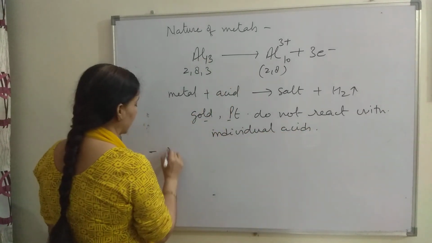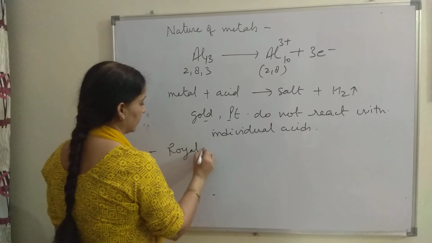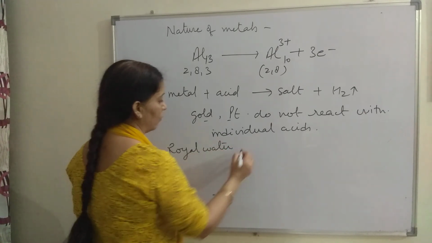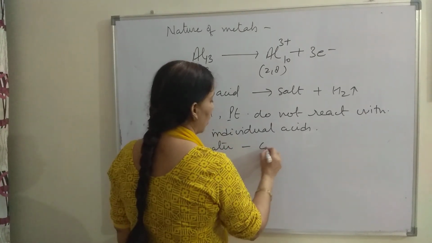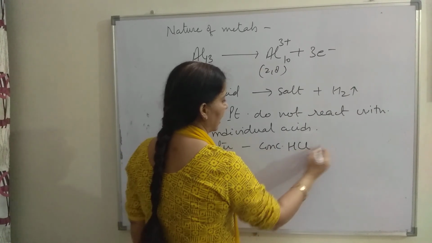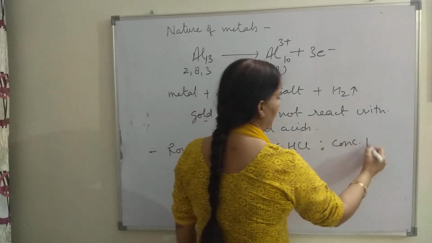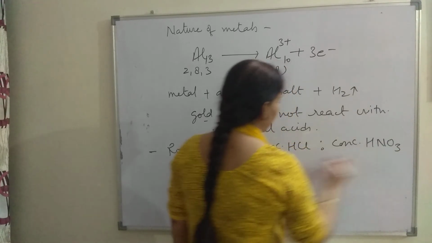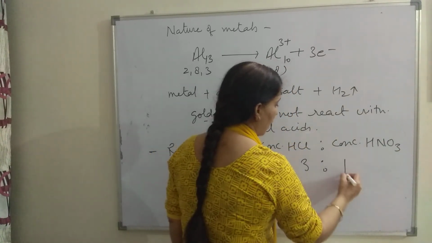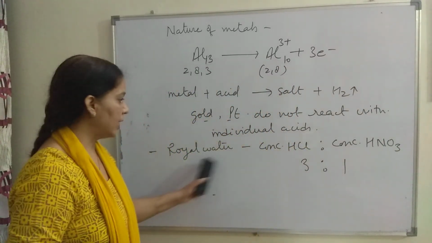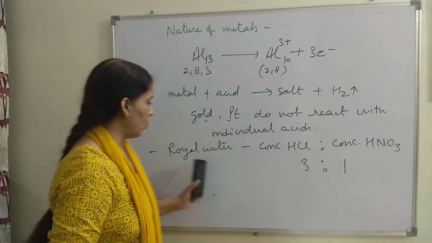But when they are put in royal water, what is royal water? Concentrated HCl and concentrated HNO3 mixture prepared in the ratio of 3:1. This mixture is called royal water.